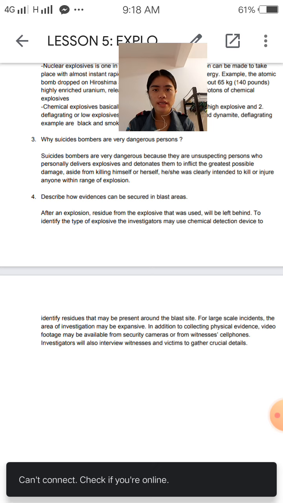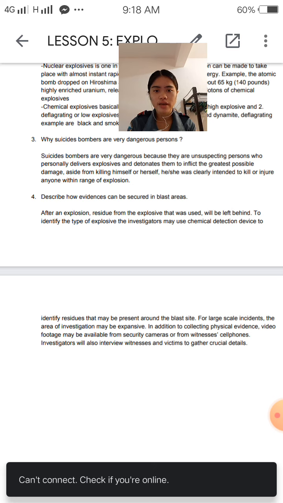Number 4, describe how evidences can be secured in blast areas. After an explosion, residues from the explosive that was used will be left behind. To identify the types of explosive, the investigators may use chemical detection devices to identify residues that may be present around the blast site. For large-scale incidents, the area of investigation may be expansive.